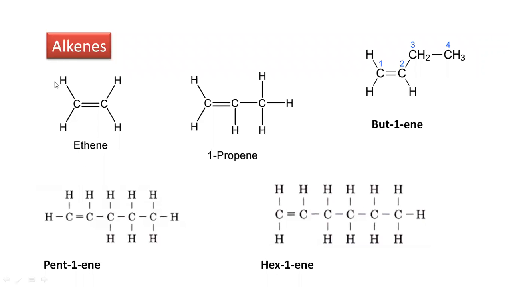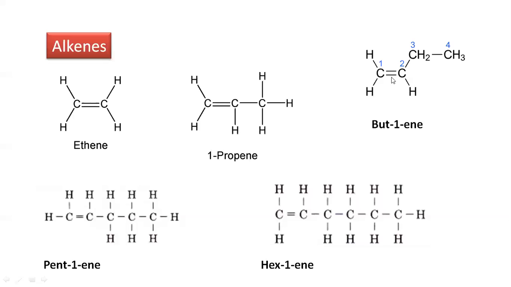Second is the alkenes, which are aliphatic unsaturated hydrocarbons, in which carbons are bonded with a double bond. At least one double bond is present in their structure, or more than one double bond may also be present in an alkene. Ethene is the first member of the alkenes. Propene contains 3 carbon atoms and a double bond.